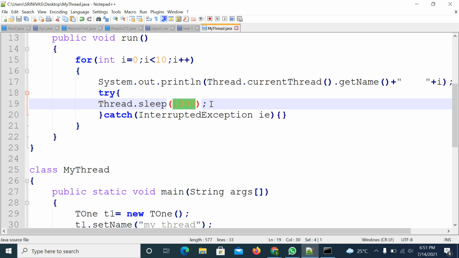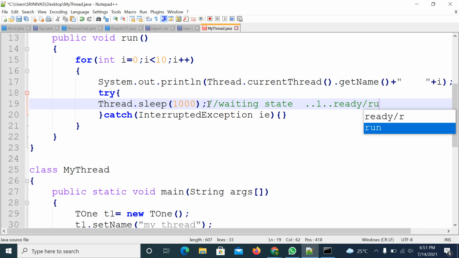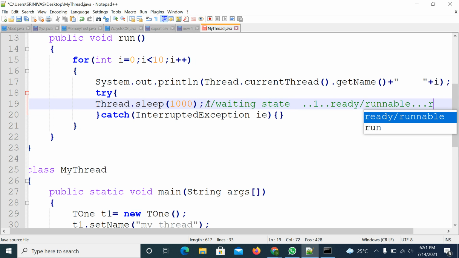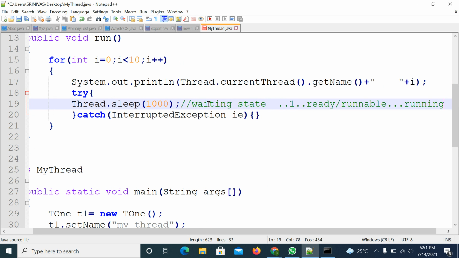So for 1 second it will wait here. In this 1 second it will go to the waiting state. Once the 1 second is completed, it will go to the ready or runnable state, then it goes to the running state. So this is happening within this 1 second of time.